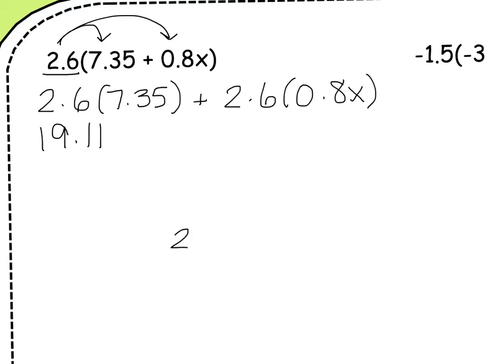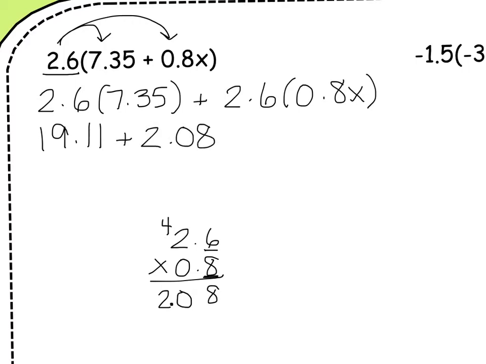So 2.6 times 0.8, again, ignore the decimals for now. 6 times 8 is 48. 8 times 2, 16, plus 4 would give me 20. And I have two digits past the decimal, so I've got plus 2.08, and I can't forget that over here I still have my x. There's my final answer.